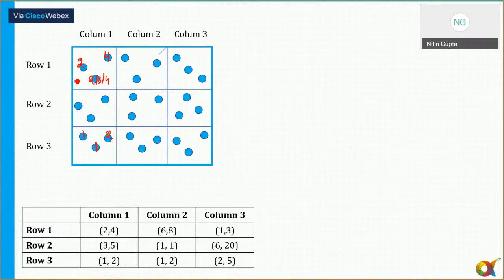So in the row 1, column 1, the total can be 6 up to 10. Now in row 2, 3 and 5, or 4. So total number of coins it can be 3 plus 5, and 8 plus 3 is equal to 11. So it can be 11 और 4 है.